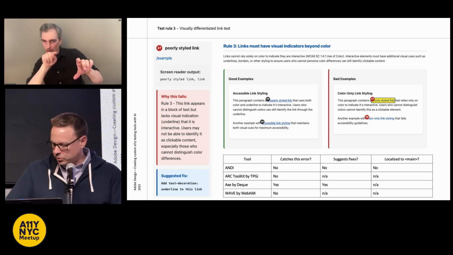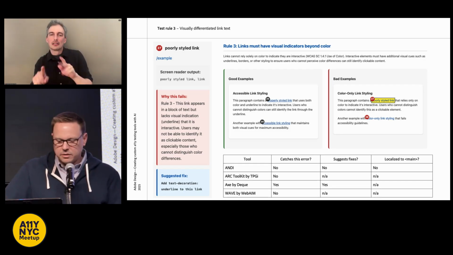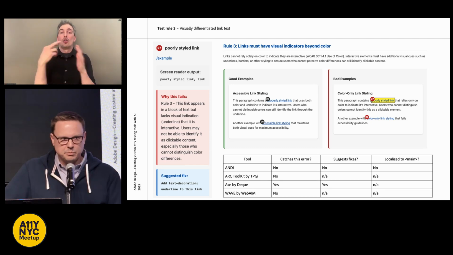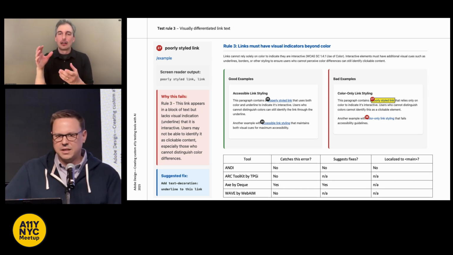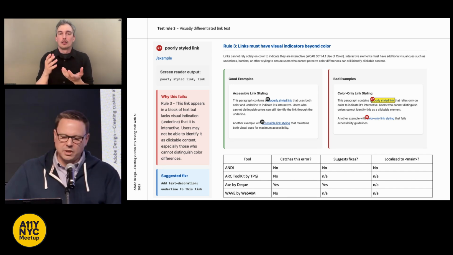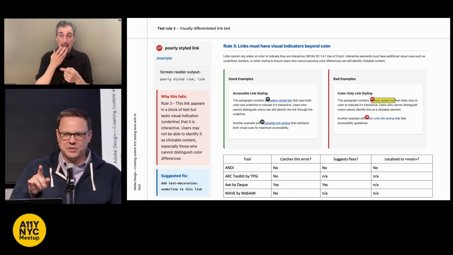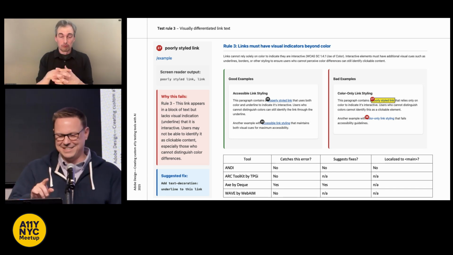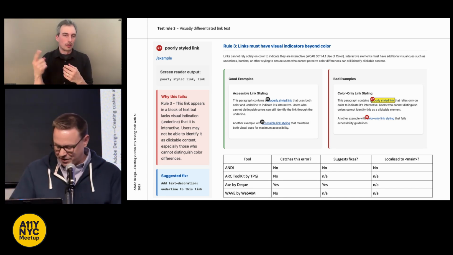And here is rule 3, where the link text is blue set inside of black non-interactive text. The only way to determine if that text is interactive is with the ability to perceive the color blue. So we put the underline, and I don't care if it's 3-to-1. That's a technique. It's non-normative.